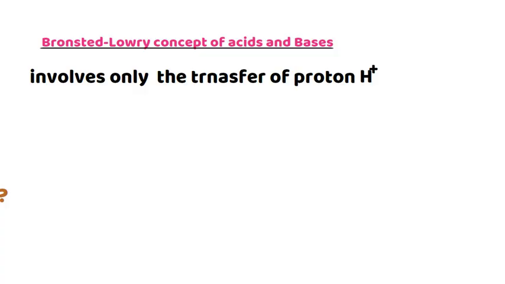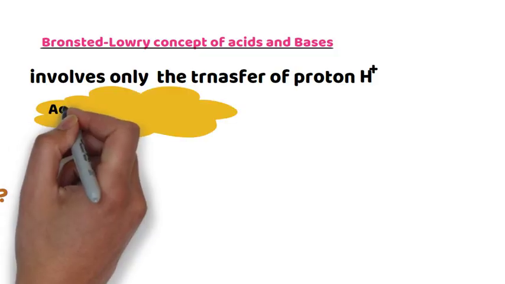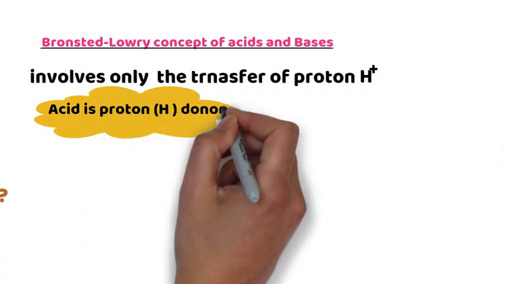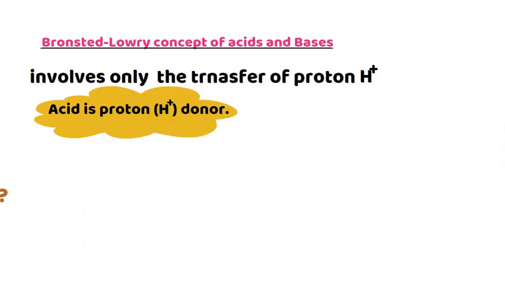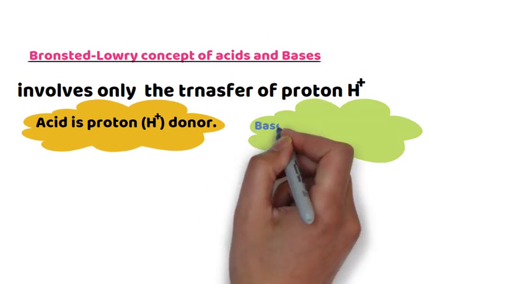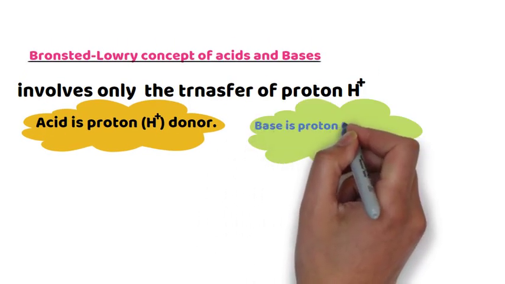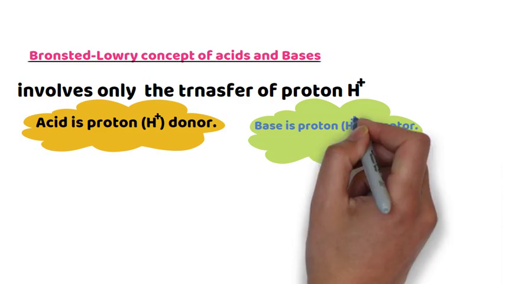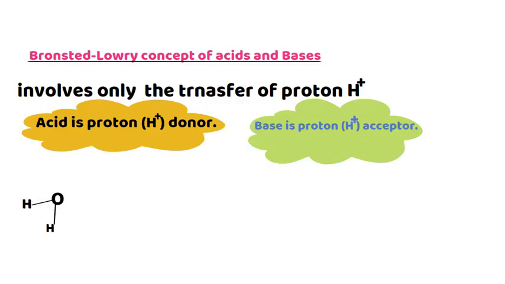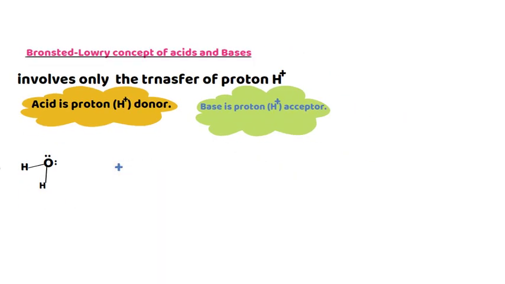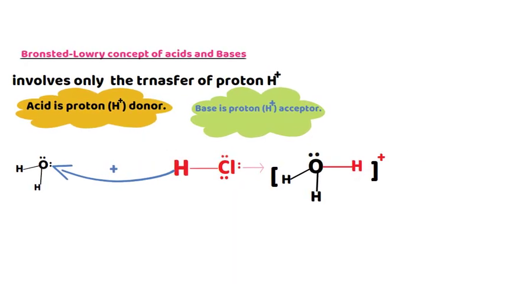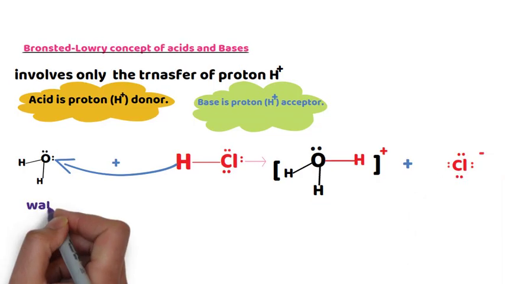This concept only involves the transfer of a proton. According to the Bronsted-Lowry concept, an acid is a proton donor. Don't forget it. According to the Bronsted-Lowry concept, a base is a proton acceptor. Let me repeat it. A base is a proton acceptor. Look at an example. Water reacts with hydrochloric acid and finally it forms hydronium ion and chloride ion.